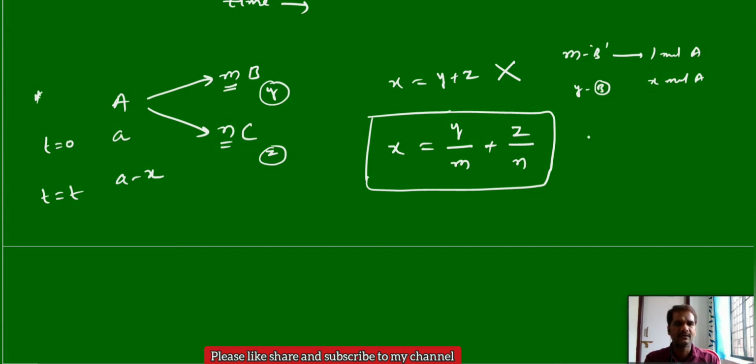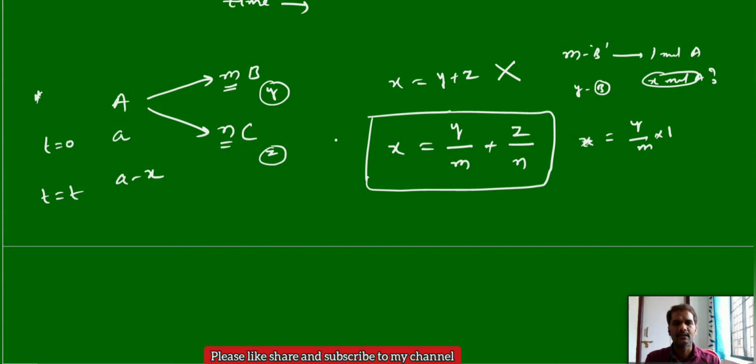Not all x will give the m, only some amount. How much we have to calculate here. So how much amount of A can give y moles of B? That is y by m into 1. So this much amount of A can be converted into the B.